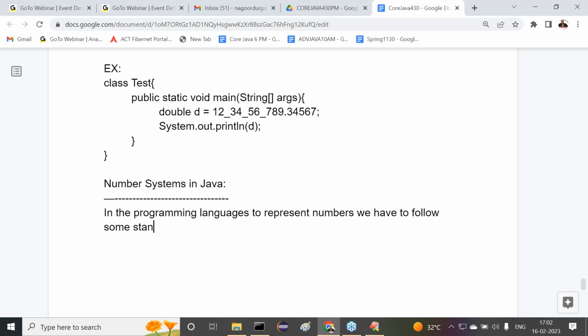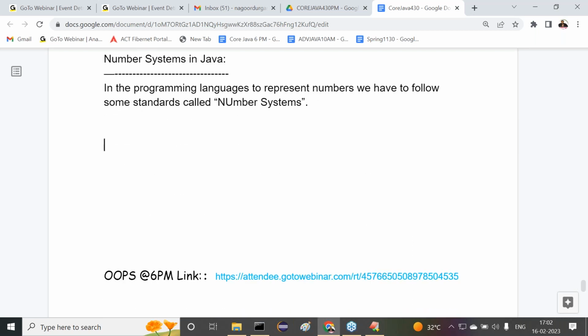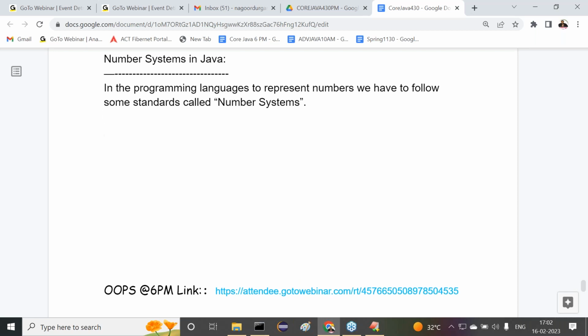Those standards are called number systems. Listen carefully: some standards we have to follow, and the standards are called number systems. In general, how many types of number systems are available?